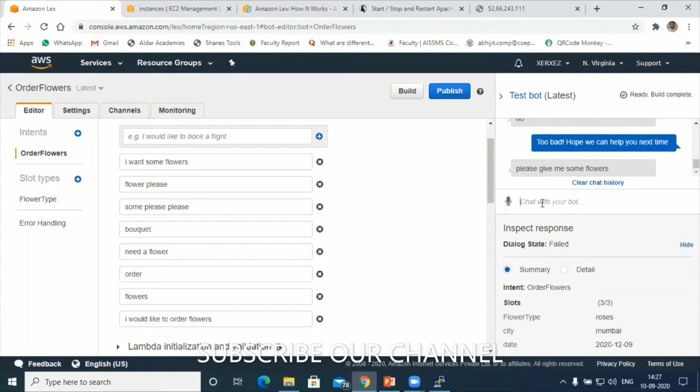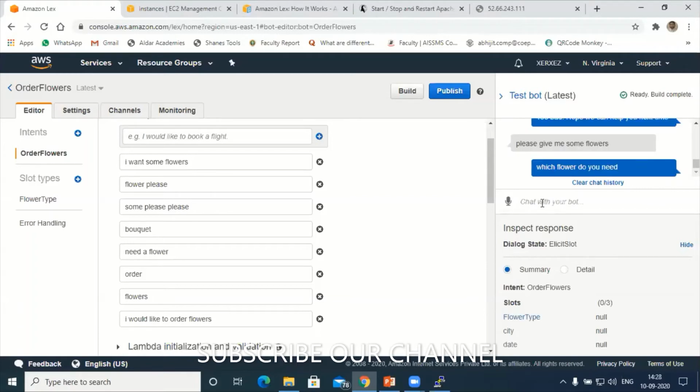Okay. Which flower do you need? So that means it is performing sentiment analysis here. It is asking, please give me, I think in intent that is not there. We have not mentioned it. Please is there, give word is not there here. Flower is there. That means it has predicted. Okay, so which flower do you need?